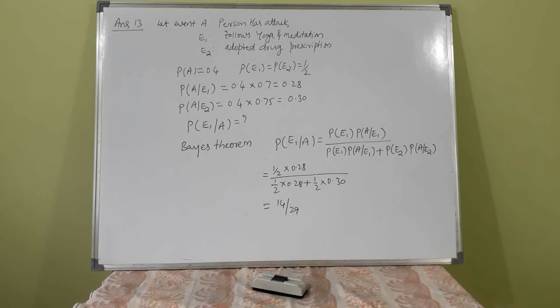He does not go for both methods. It is given that after going through one of the 2 options, the patient selected at random suffers a heart attack. Find the probability that the patient followed a course of meditation and yoga.